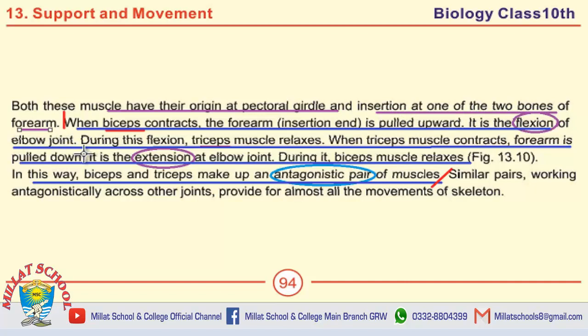Another MCQ includes when biceps contracts, the forearm is pulled upward. Another MCQ includes when triceps muscle relaxes, the forearm is pulled down. The last MCQ, similar pairs working antagonistically across other joints provide for almost all the movements of the skeleton.